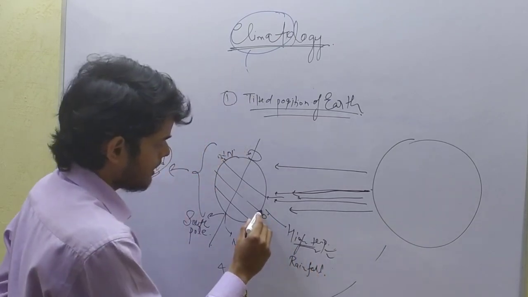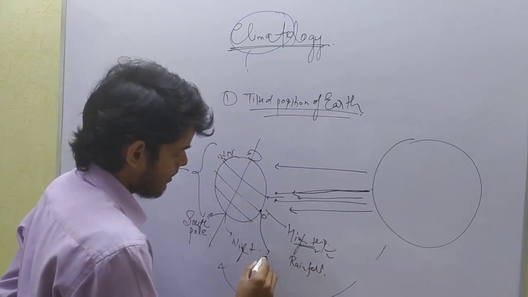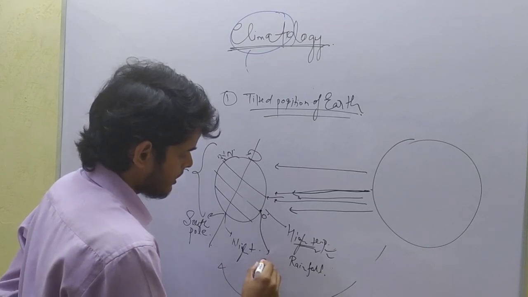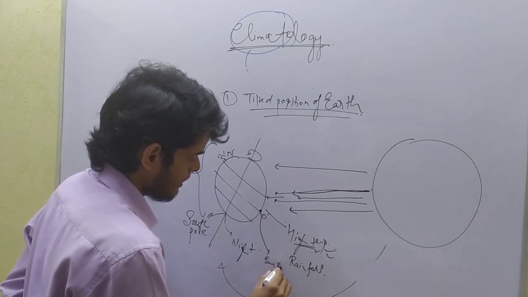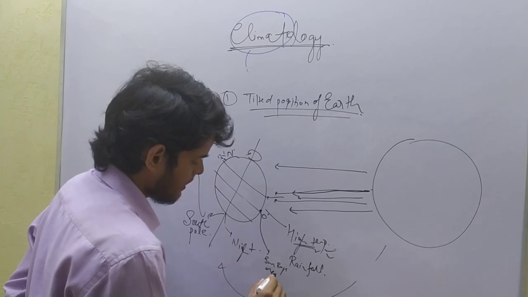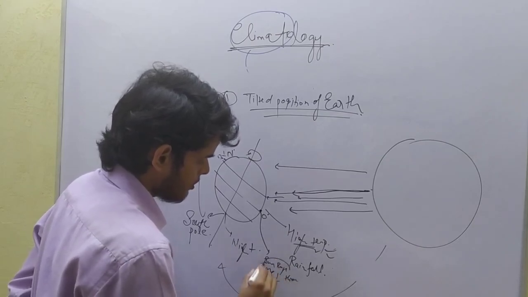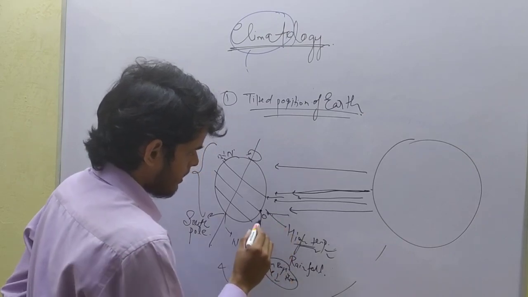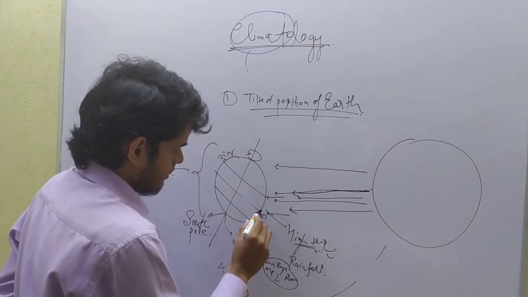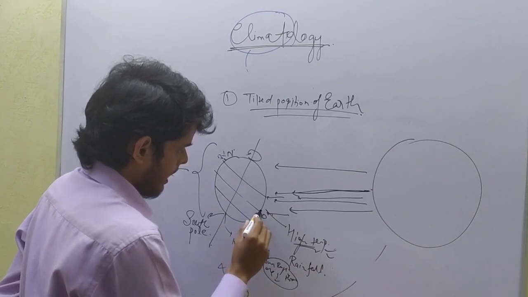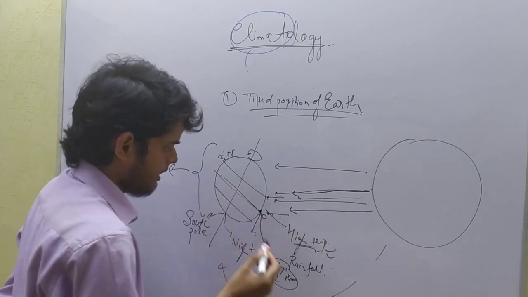For example, at the equator, sun rays are perpendicular throughout the year. So rainfall occurs at the equator throughout the year.